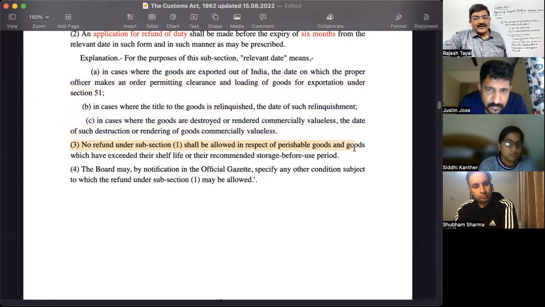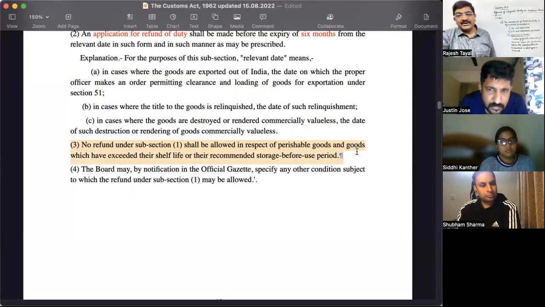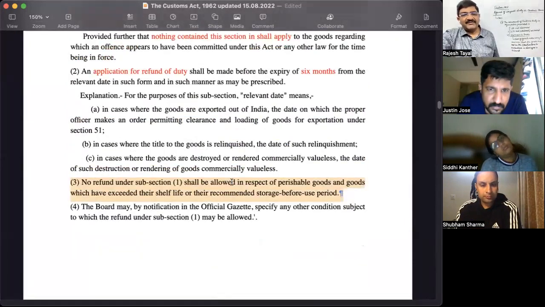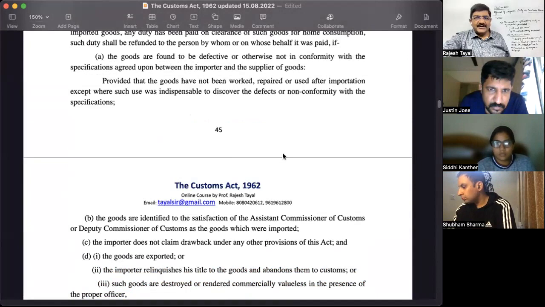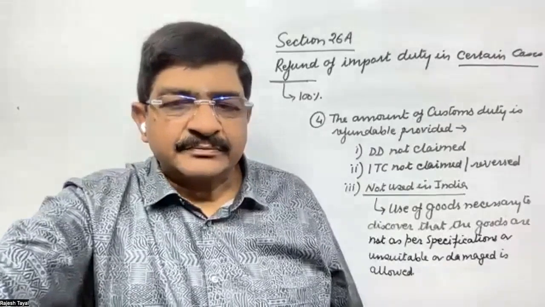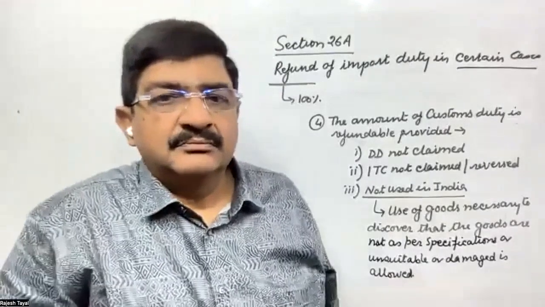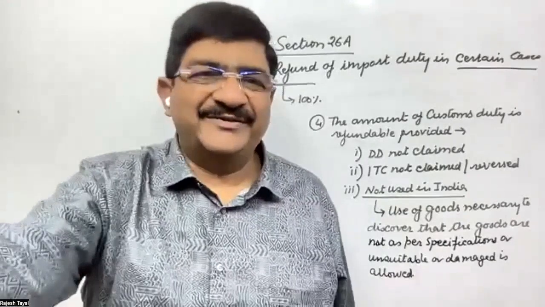No refund for perishable items. If the goods do not have a shelf life of more than 30 days, and during that period the goods become valueless, no refund will be allowed. And the Board may notify other conditions subject to which refund is available. So this is section 26A. Read carefully, and if you have any question, we can talk about this. Yes, Prabhat.